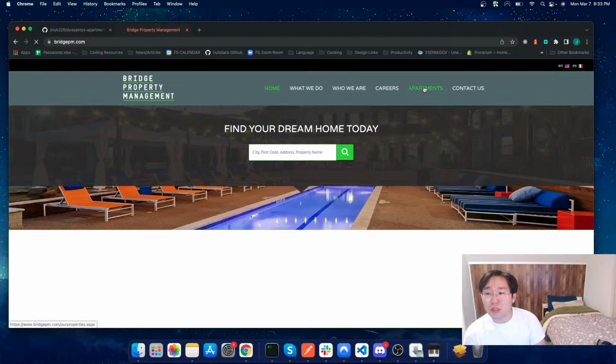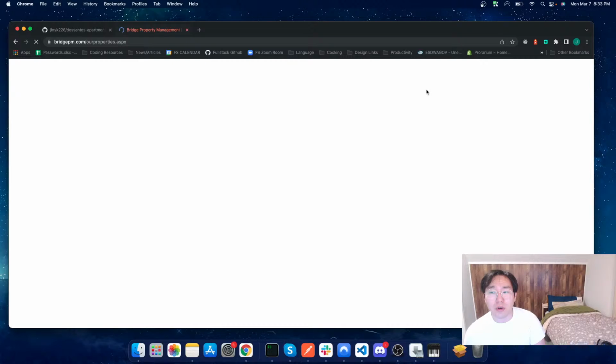We have this apartments tab, no drop down or anything like that. So hover only. Looks like we have a bit of a hover effect on here, changing the color. So Bridge Property Management looks like they have two apartment complexes under their name. I don't see Sunset 320 under here, so I'm not sure if they got bought out and just haven't changed over, or if there's just no available apartments. Not entirely sure, but let's see if I can find another one.